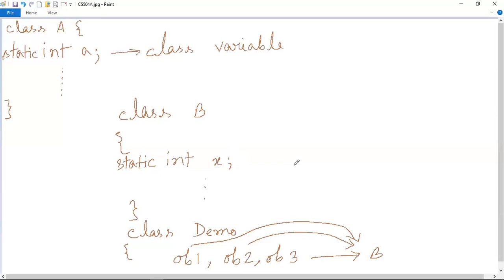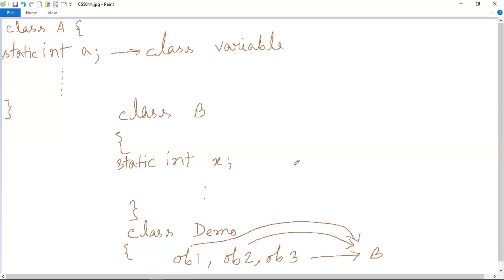You have to keep in mind that the difference lies in the concept of object creation. You don't need to create an object to call a class variable from another class, but you have to create an object to call an instance variable from another class. And moreover, instance variable copies are being passed to the objects, and every object will get its own unique copy of the instance variables. But in case of class variables, no copies are being made. The same class variable is being shared among all the objects of that class that you will be creating. So this is the main difference between instance variable and class variable.